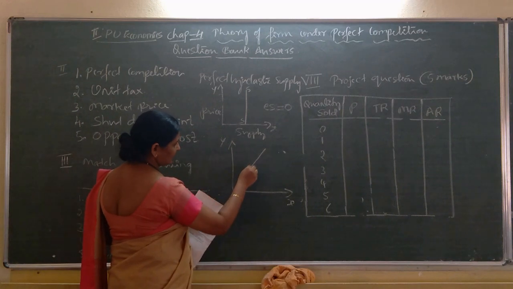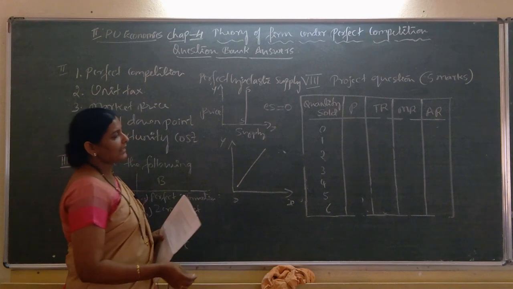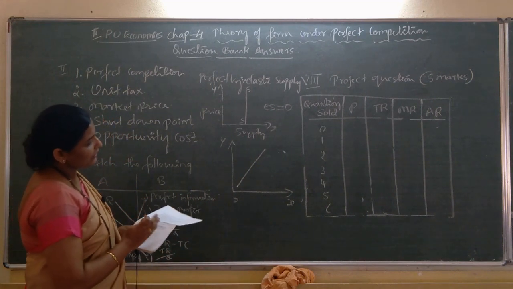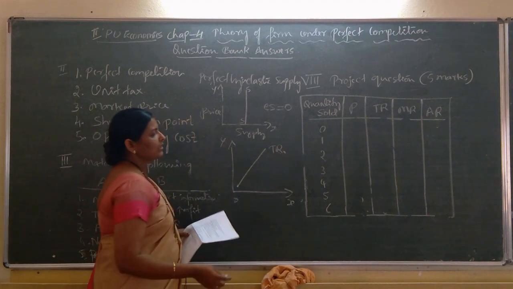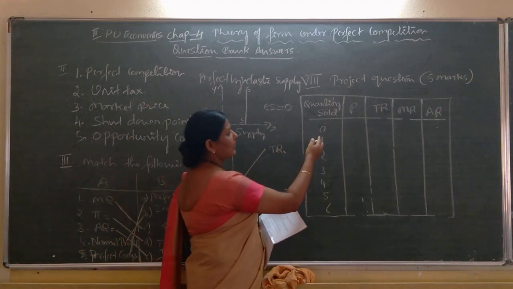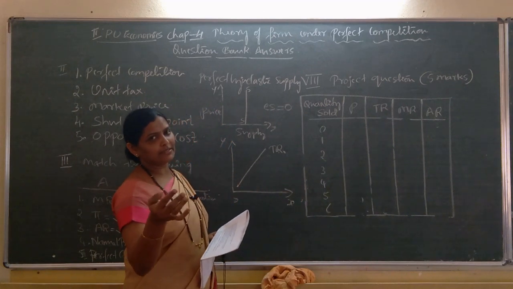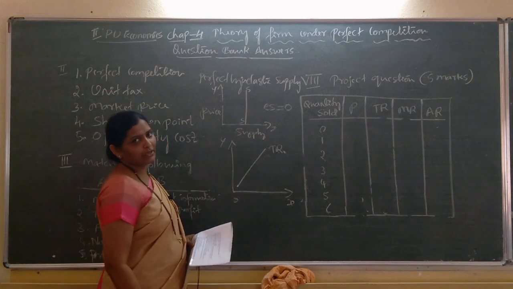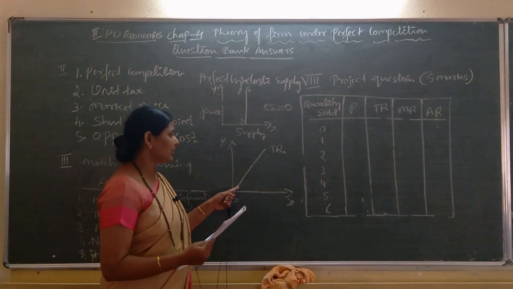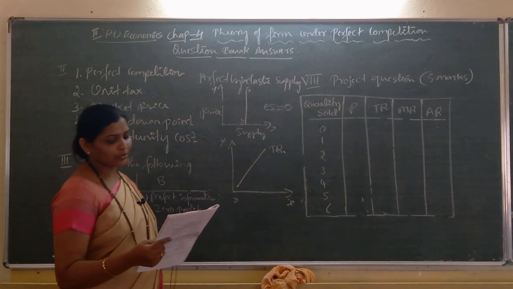So, this is the total revenue curve. It is a positively sloped curve. If the firm sells one extra unit in the market, then total revenue increases. That is why it takes the shape of a positively sloped curve. This is the total revenue curve.